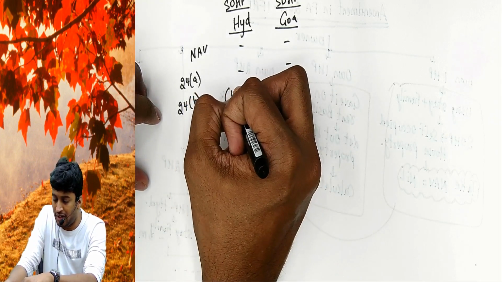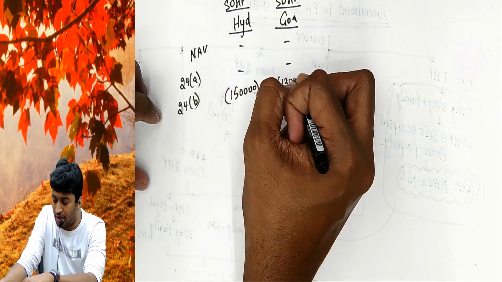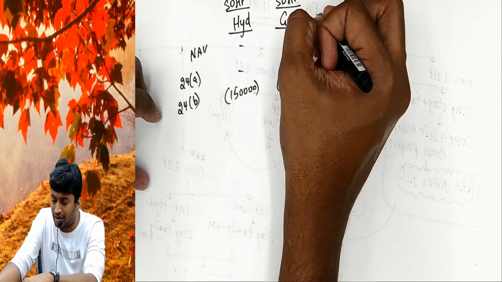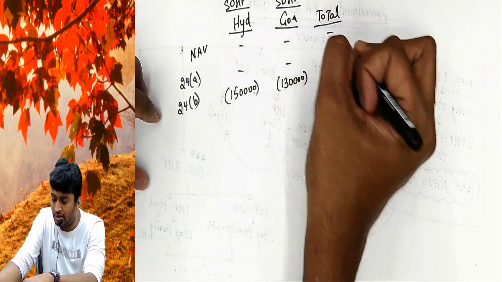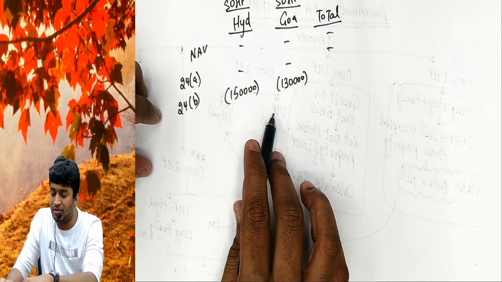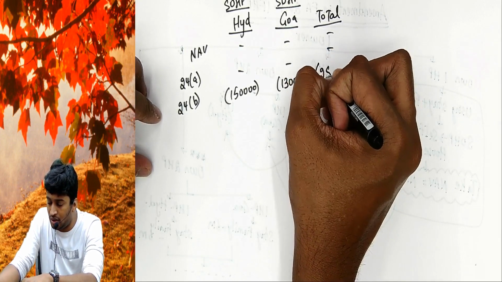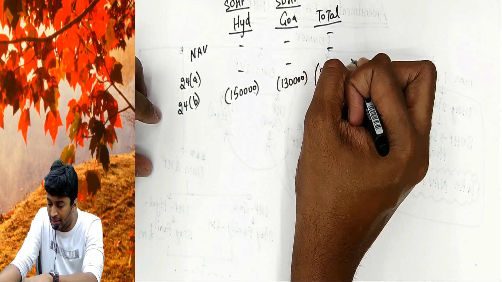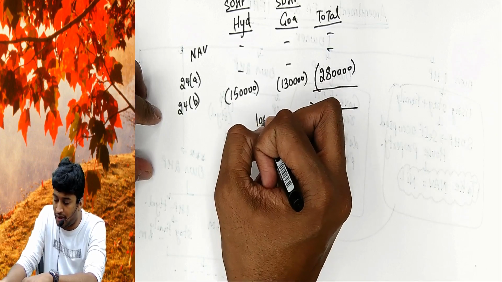This is interest of 1,50,000. This is interest of 1,30,000. I am assuming, sir. Total: 0, 0. 1,50,000 plus 1,30,000 gives you 2,80,000. Okay, this will be called loss from house property.